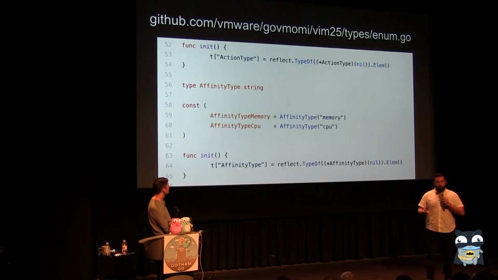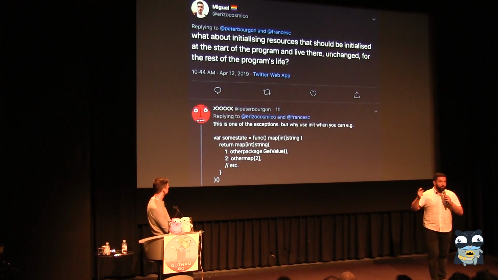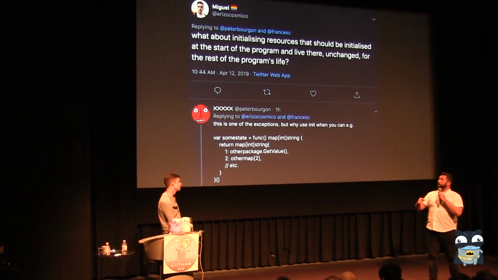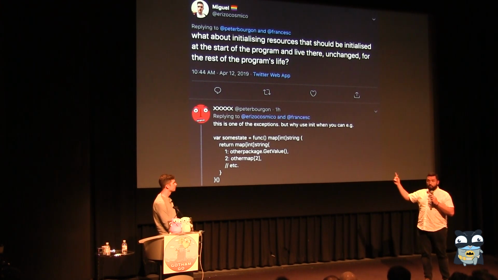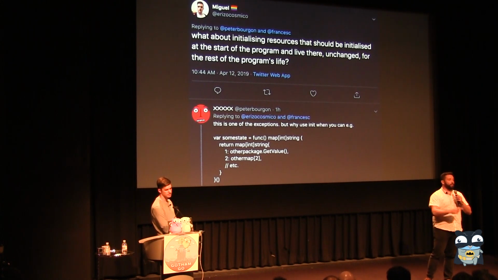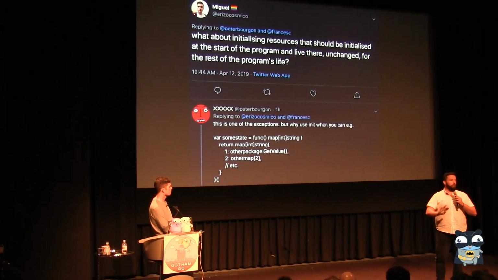But the important thing about this is the fact that one of my ex-coworkers came back with this, and it's like, what about initializing resources that should be initialized at the start of the program and live there and change for the rest of the program's life, which is exactly that use case, right? And the cool thing is that I had not thought about this. I actually thought about this when I saw the data, and I was like, 352 init functions. These cannot be good. Actually, it's fine. Why not, right? It is surprising, and I would write some warnings at the beginning and make sure that it's actually like, hey, don't touch this.